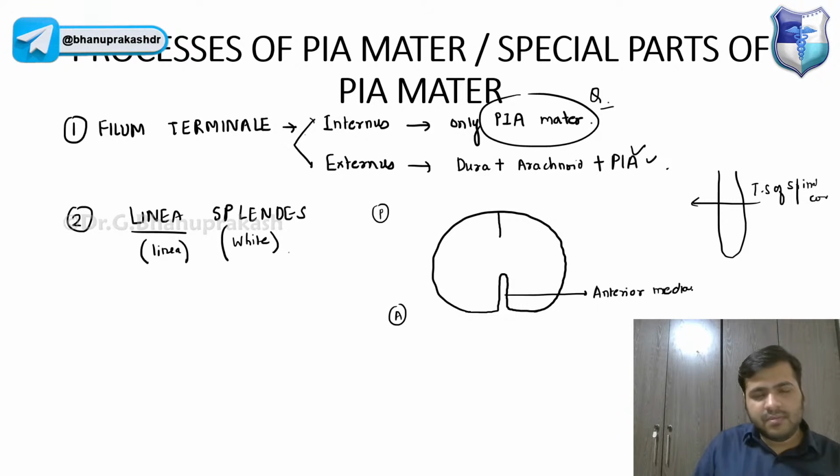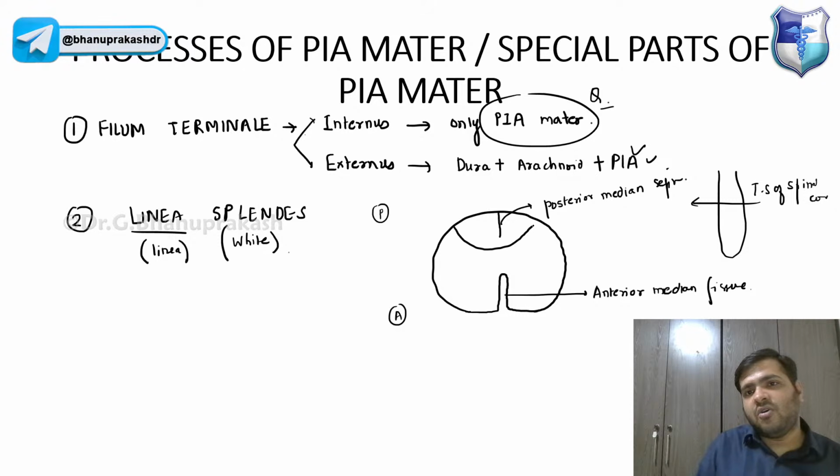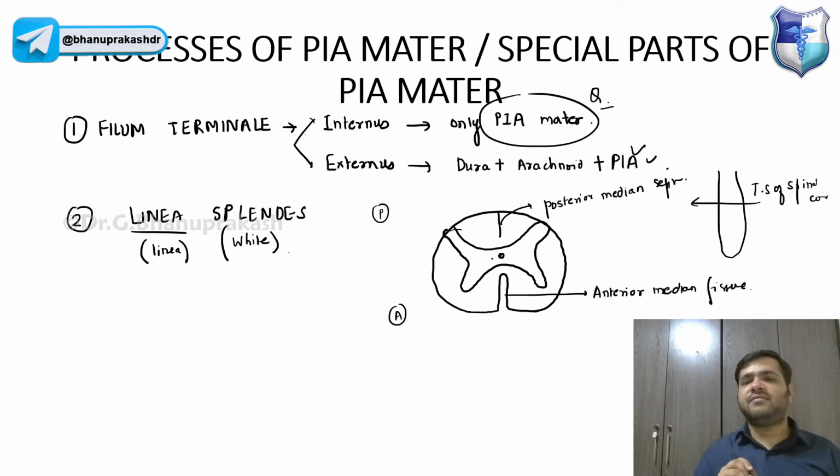And posteriorly we have the posterior median septum. Median means in the midline only. And obviously we have the horns, and in between we have the central canal.